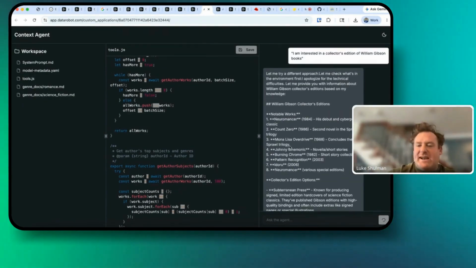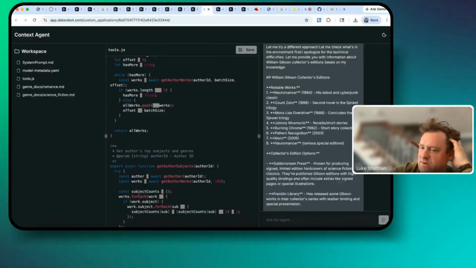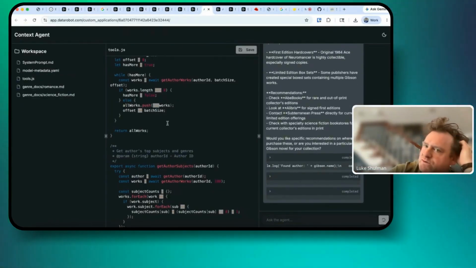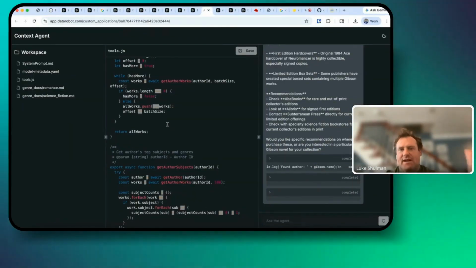And again, we didn't write any code. The agent wrote all of its own code. And that's what makes this so much fun. It writes its own tools. And then once you get to a place where it works, you put it in read-only mode so it can't edit itself. And then you deploy it. And then you're good to go.